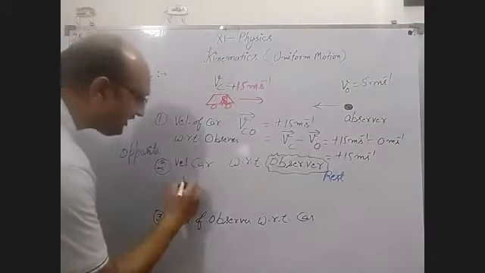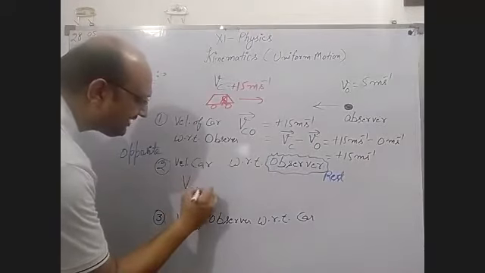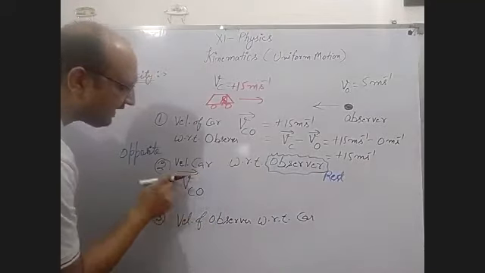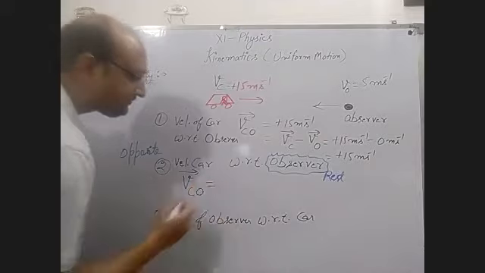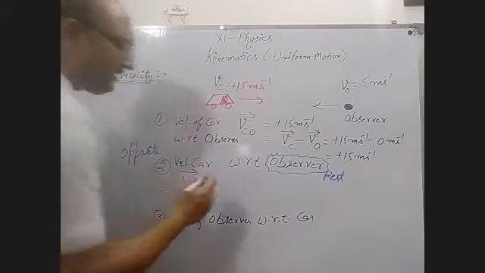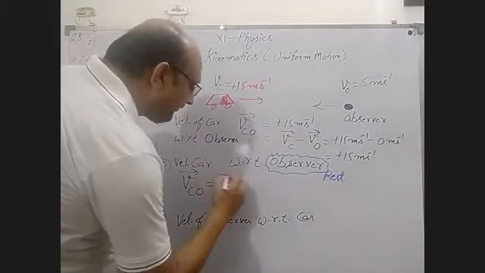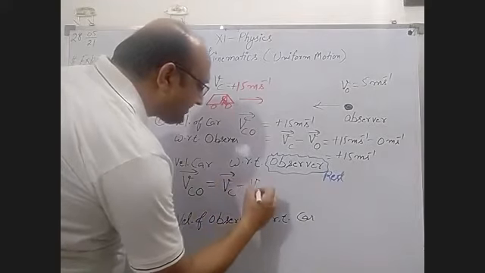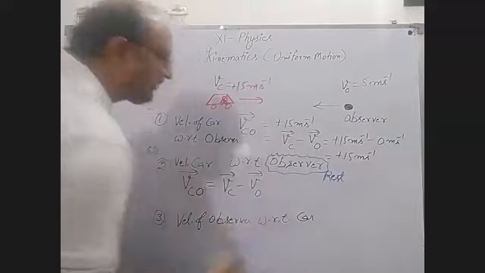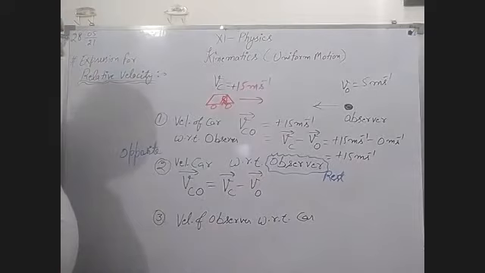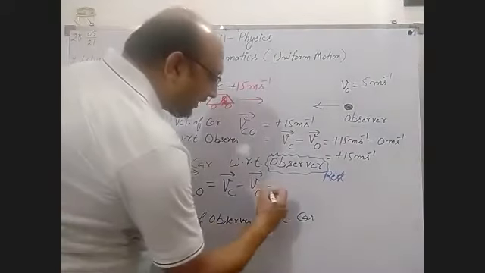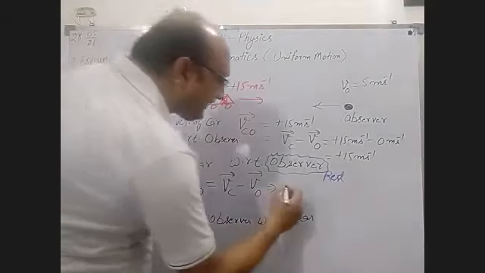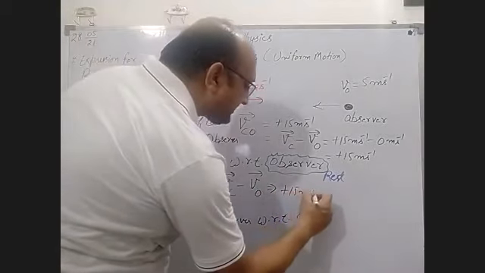Now the velocity of the car with respect to the observer, you have to write in this way, taking Vc minus Vo. This is the formula for calculating the relative velocity. Now put the value of the velocity of the car, 15 meters per second.